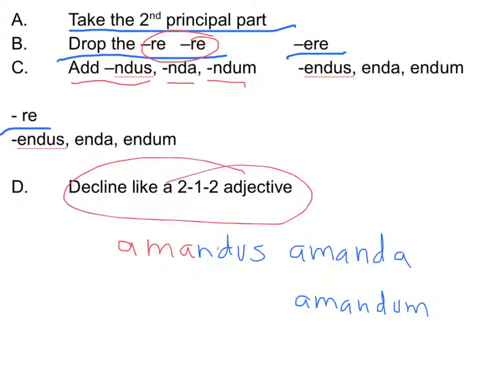Easy. That's for a first conjugation. And for a second conjugation, you would just change the stem of that. So instead of ama, you could take a second conjugation verb like moneo. It'd be monere.